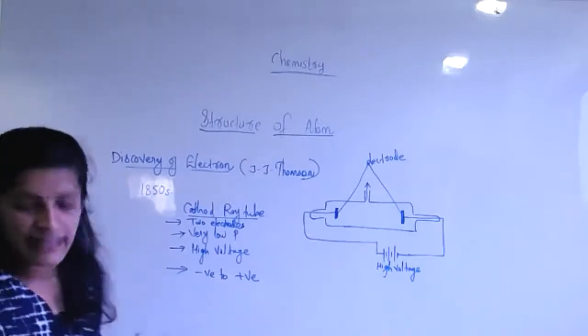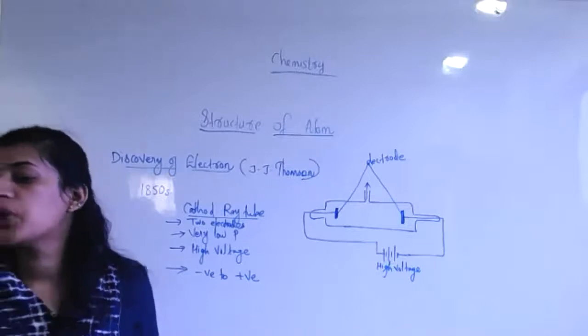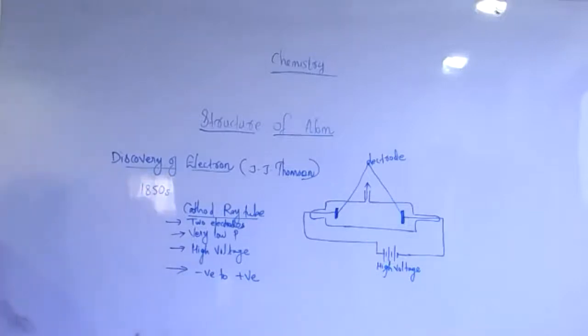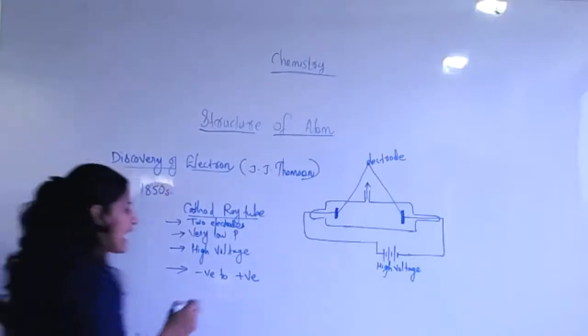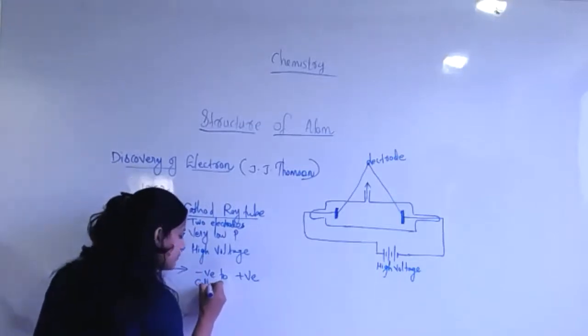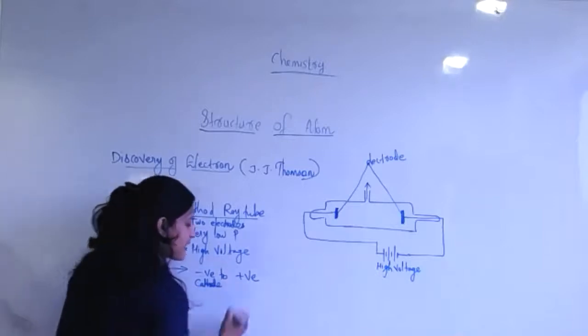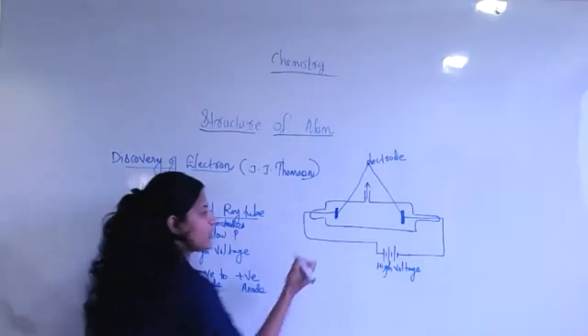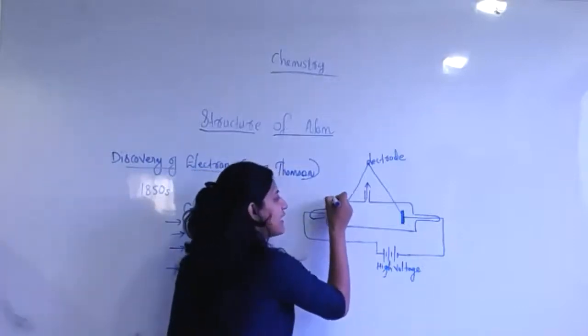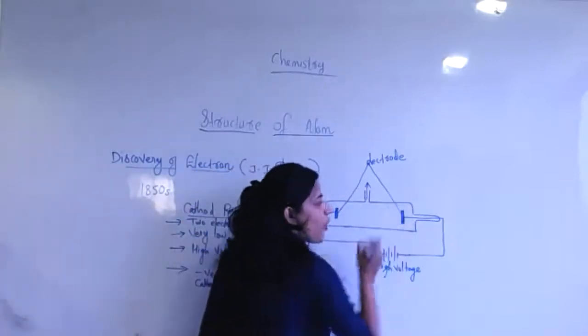Cathode and anode, right. Do you know the charge of cathode and anode? Cathode is negative here. Cathode is negative and anode is positive. So we can choose this one as the negative side and this one as the positive side.